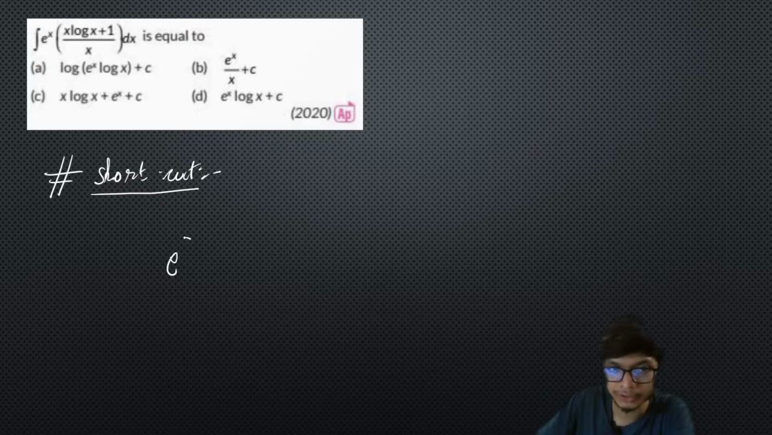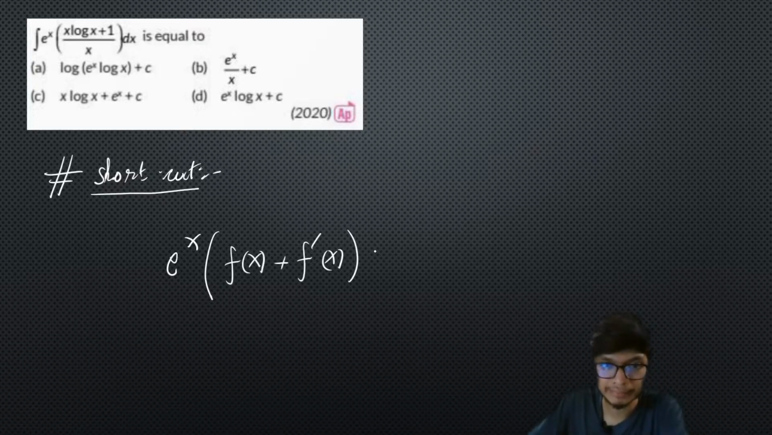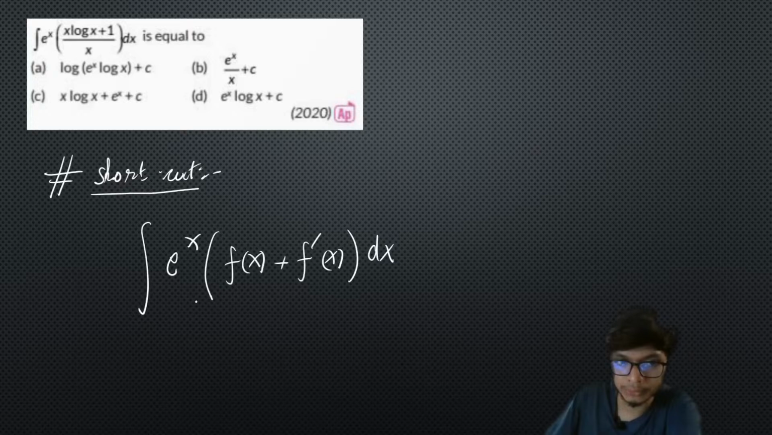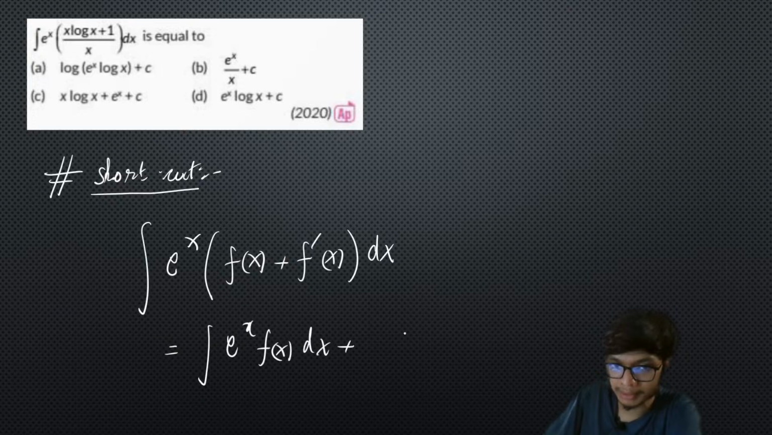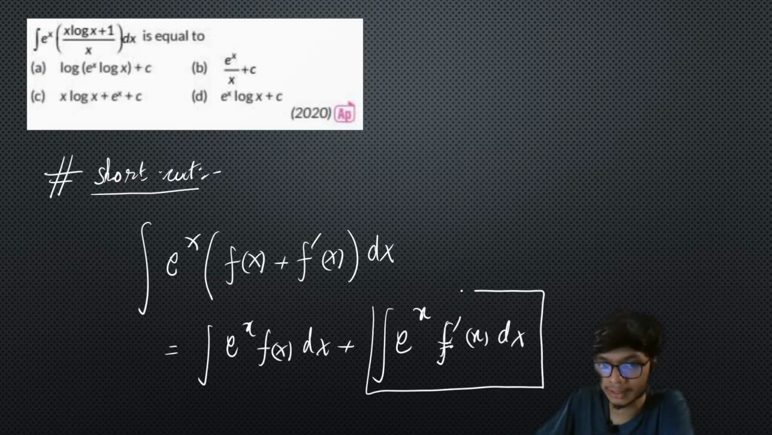For example, if you have an exponential form of e to the power x into f of x plus f dash of x into dx, and you just want to integrate it, okay, what I suggest is that you know this particular form will be very simple. So I try to express this as the integral of e to the power x f of x dx plus the integral of e to the power x f dash of x dx. Now consider this. Let us first of all try to get the result of this.